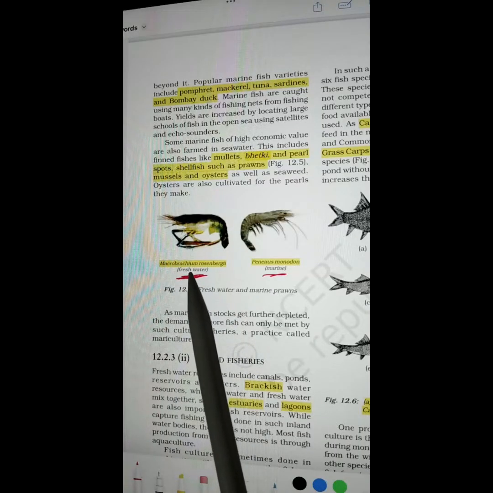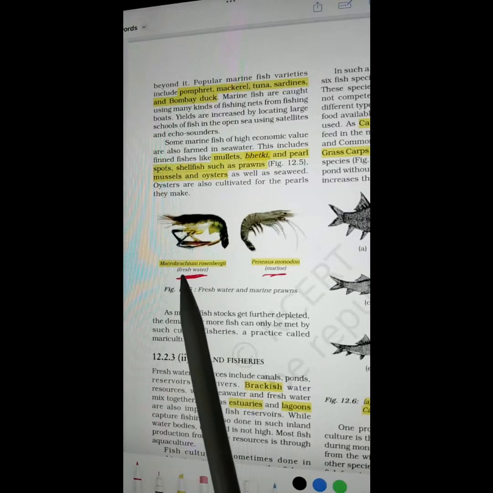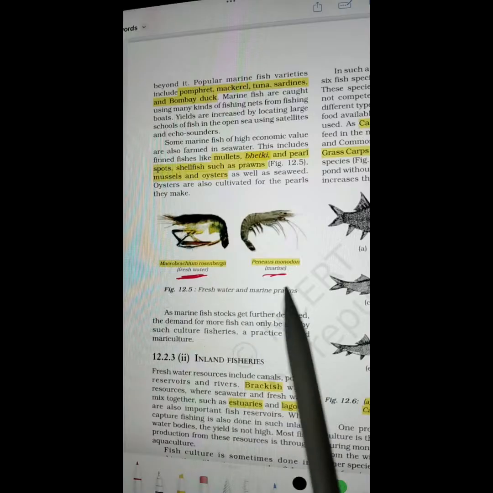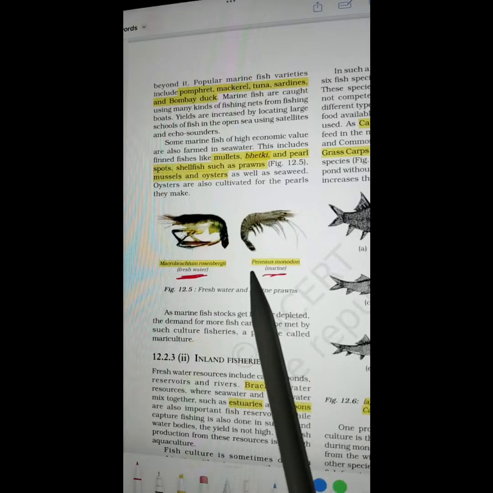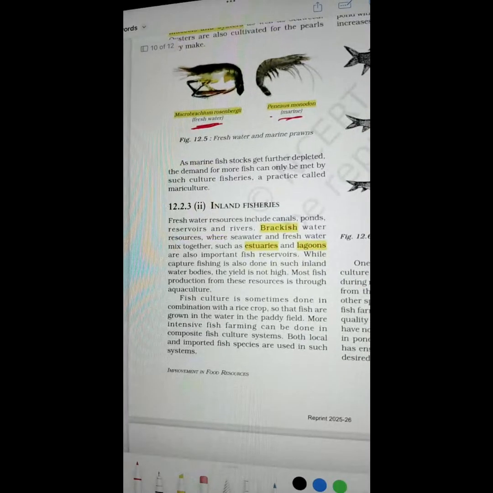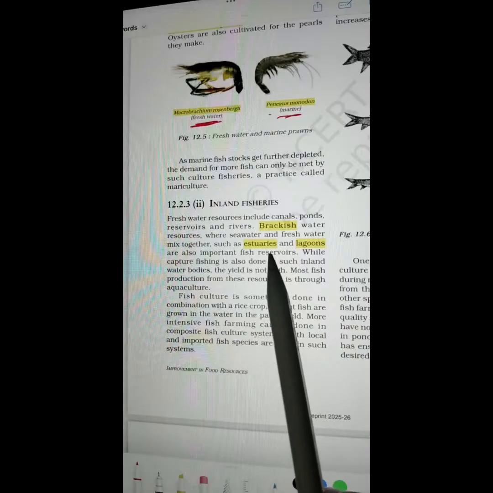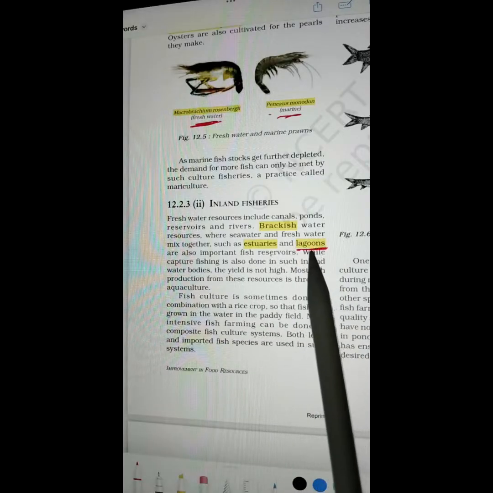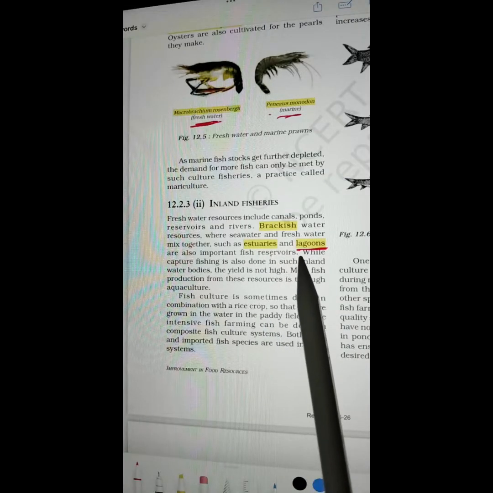Divide Macrobrachium into two parts, macro and brachium. Together it will be spoken as Macrobrachium rosenbergii. This one, the marine prawn, Penaeus monodon. Brackish, estuaries, lagoons.